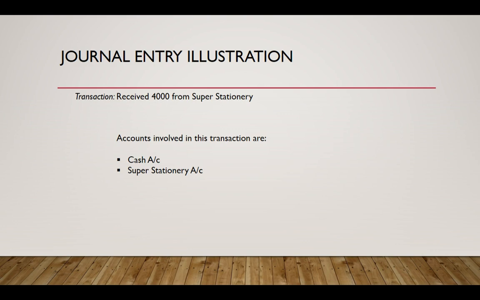Now let's proceed with the next transaction. We received a sum of 4,000 rupees from a buyer, and the accounts involved in this transaction are the cash account and the buyer's account. Naturally, there is an increase in cash because we receive cash from a buyer, but we need to reduce our accounts receivable account, which are dues from the customer, and we reduce the due amount from the customer account to the extent of the amount that we receive.